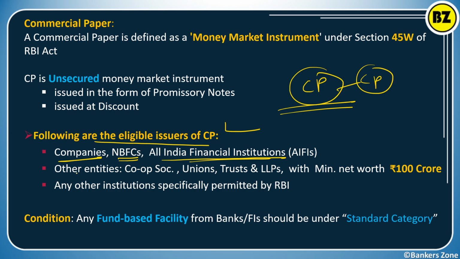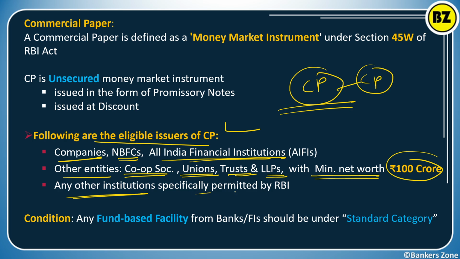Got it? Other entities, for example cooperative societies, unions, trusts or LLPs having a minimum net worth of 100 crore, can issue commercial paper. Any other institution specified or permitted by the RBI is also eligible.